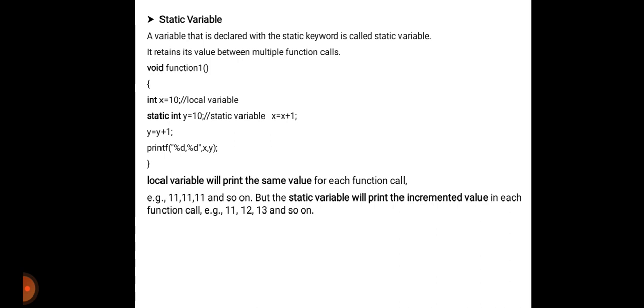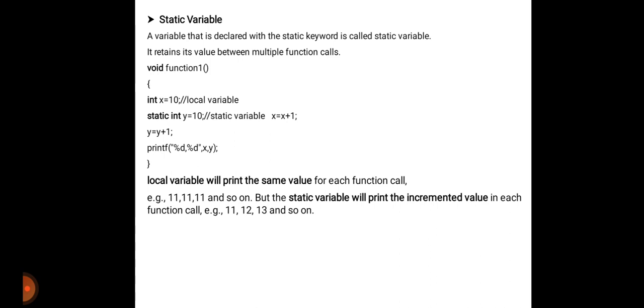Then x equals x plus 1 and y equals y plus 1. Then we print it: printf %d, x comma y. So the output is x plus 1 and y plus 1 with x comma y. Then close brace.